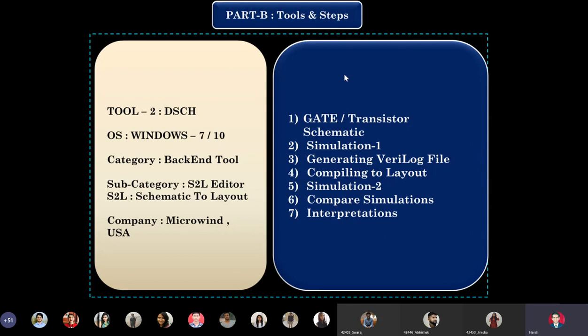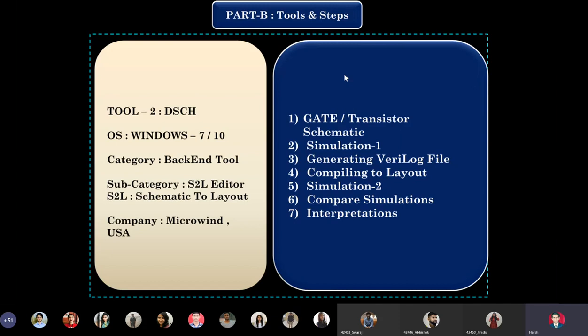And there are 7 steps to be performed if you want to use this editor. First, you should have your gate or transistor level schematic drawn on paper, and then you will transfer it into the tool. You will perform a simulation to see if your schematic is functionally correct.